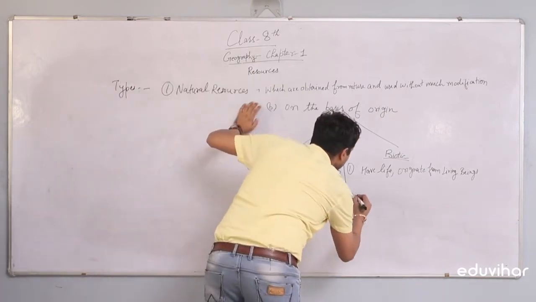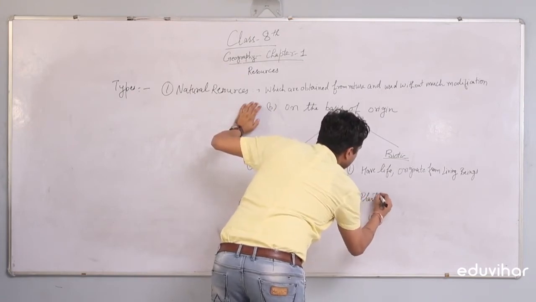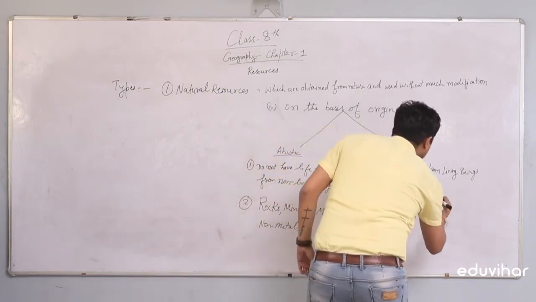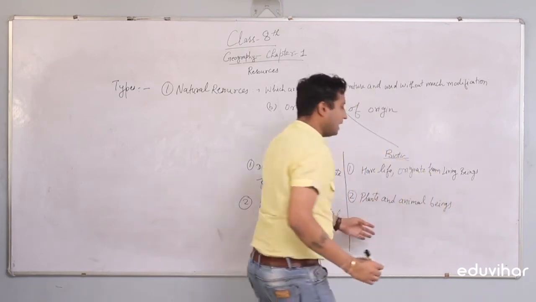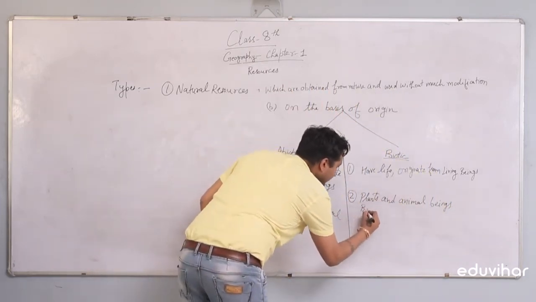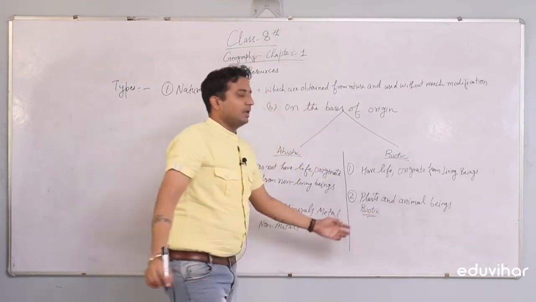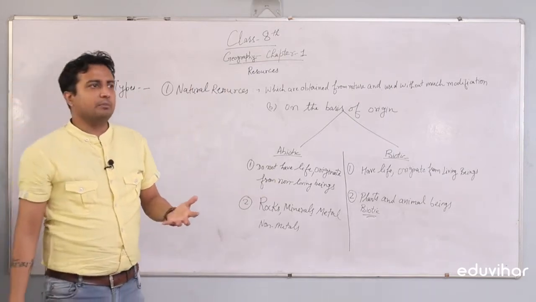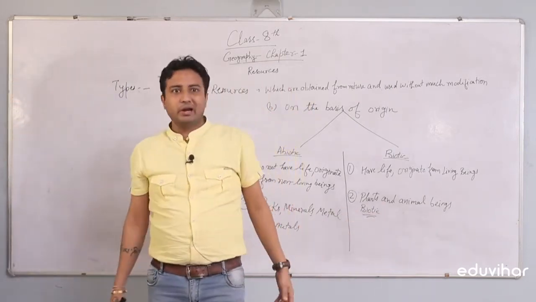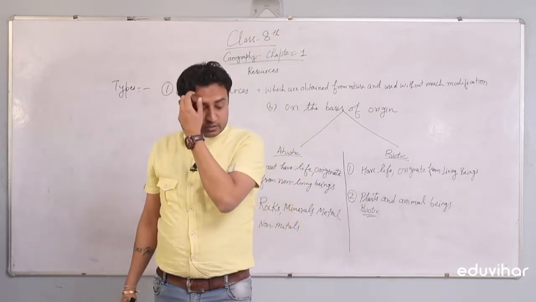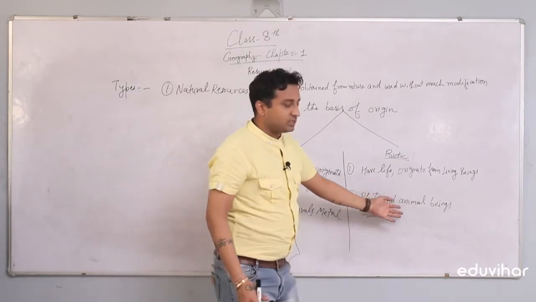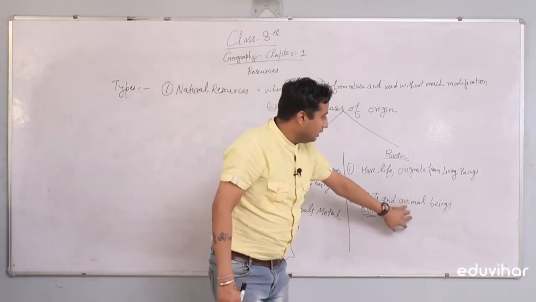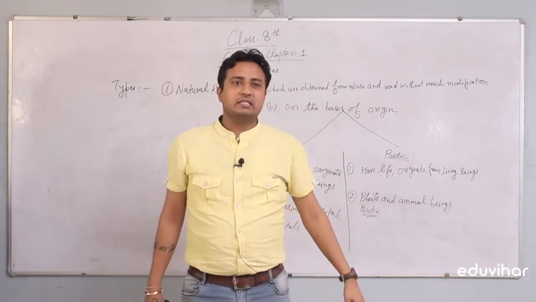If we talk about biotic, all plants and animal beings are examples of biotic. Plants do have life, animal beings do have life. Milk, what we obtain from milk animals, is termed as biotic, right? Animals which we use for several purposes, for irrigation and for carting, are termed as biotic resources, plants and animal beings.